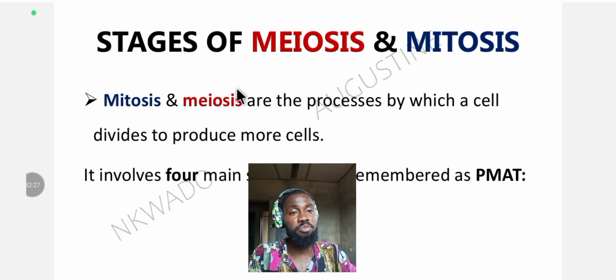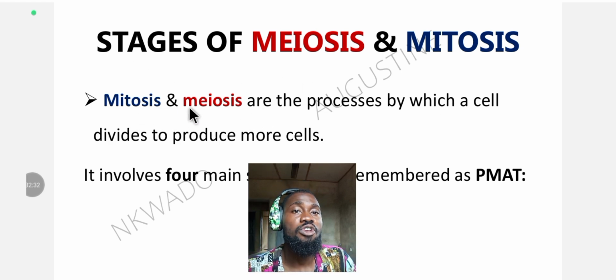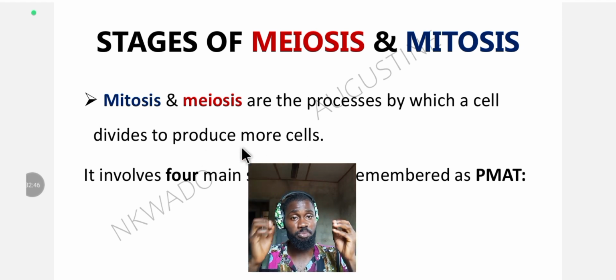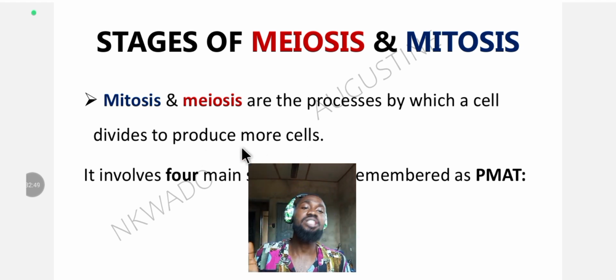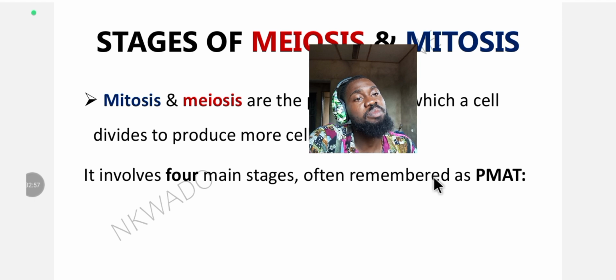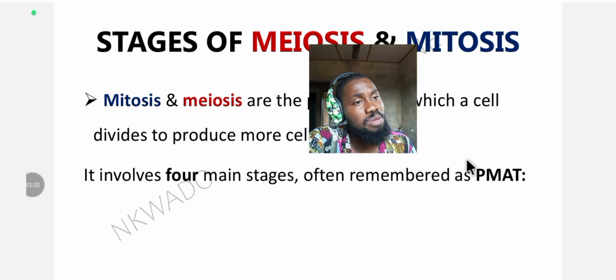Now let's look at the stages of mitosis and meiosis. Mitosis and meiosis are the processes by which a cell divides to produce more cells. Both of these cell division processes involve the formation of more cells. That's the goal, to form more cells. It involves 4 main stages, often remembered as P-MAT. So this is the mnemonic. All right, so let's look at P-MAT.